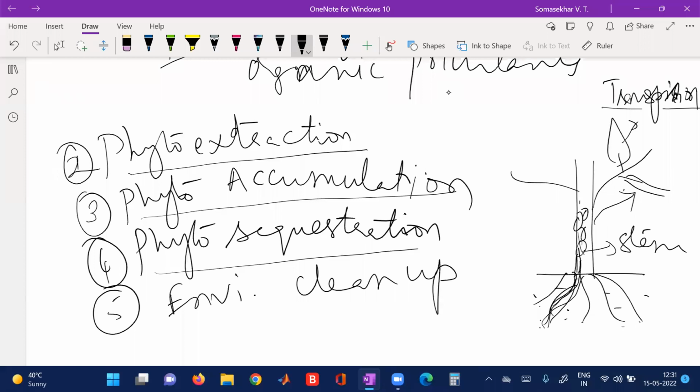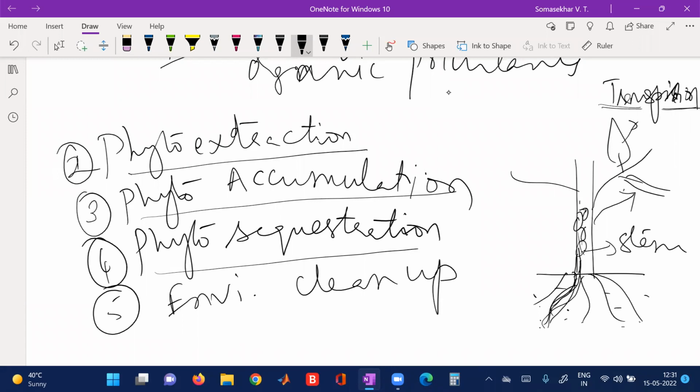So what happens is, the collected material will enter the cells of the stem, accumulating in the cells of the stem as well as the leaves, where the plant will use all these metals and mineral nutrients, as well as organic pollutants and toxic heavy metals, for its metabolic activities. Some will be used up and some will be converted into non-toxic or less toxic material, and they will be released into the environment by means of transpiration in the form of water vapor. When they are released into the environment, they are in a non-harmful manner. That is, they have become non-toxic and are released into the environment.